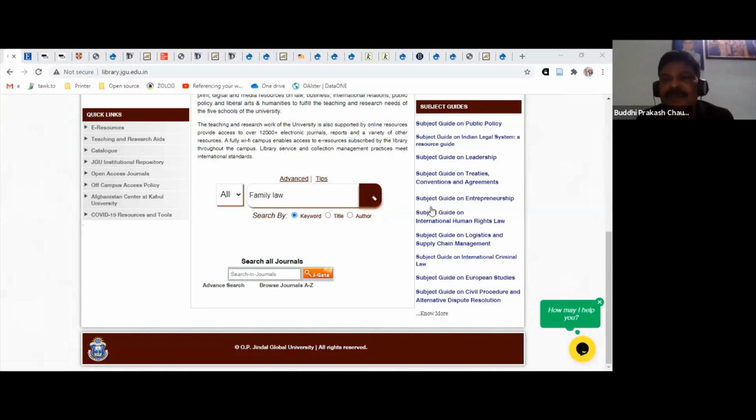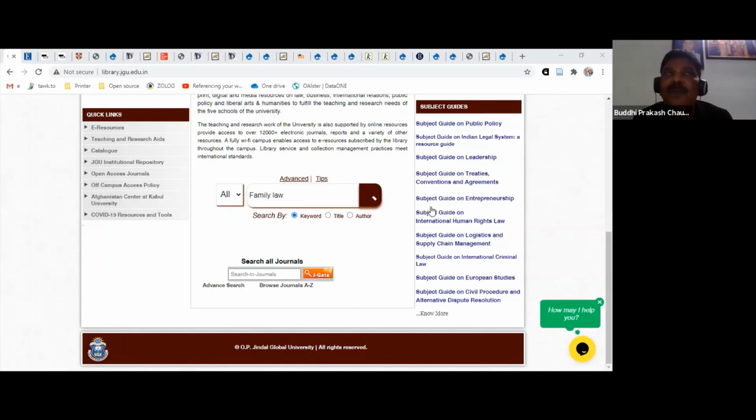First category is the textbooks that are part of your course manuals. Those textbooks can be borrowed for the whole semester. So if you are unable to buy print textbooks or take a license for the electronic textbooks that you are required to buy, then you can come to the library on a first come first served basis. There are limited copies, of course. We can't ensure that everybody will have a copy of the textbooks from the library. You can borrow for the whole semester. There is a small fee of 100 rupees per title for the whole semester, so you don't have to come to the library for using textbooks again.